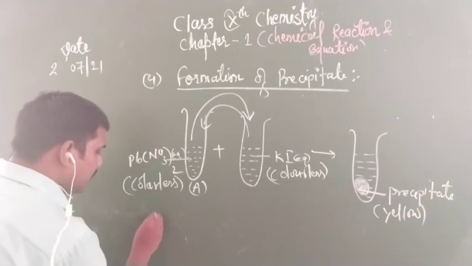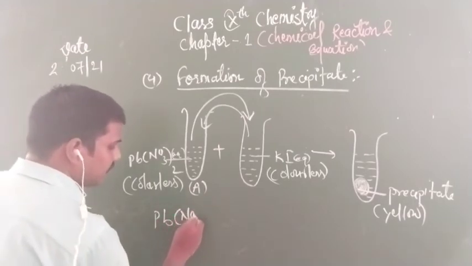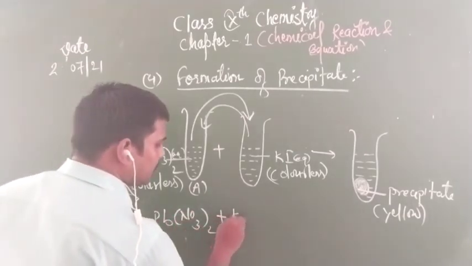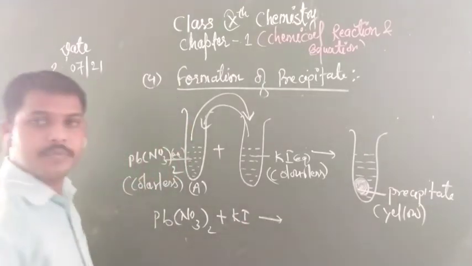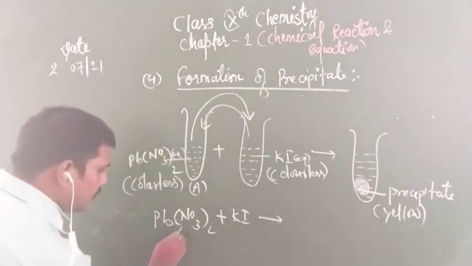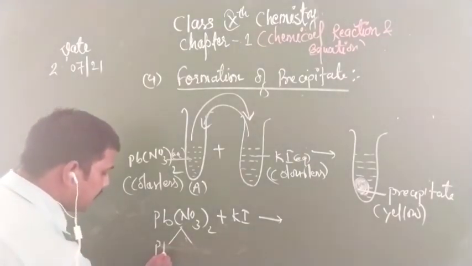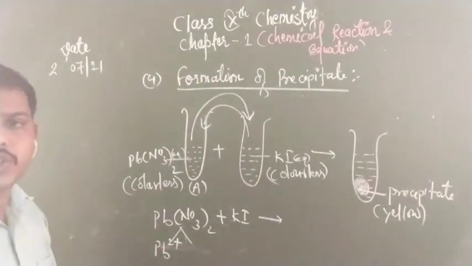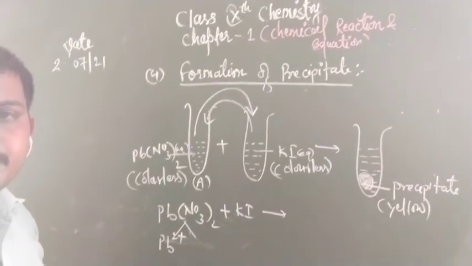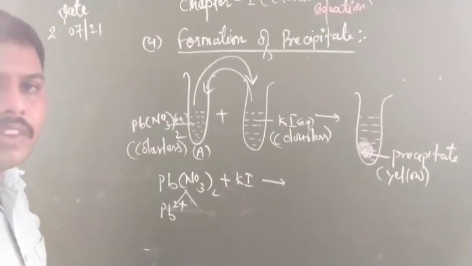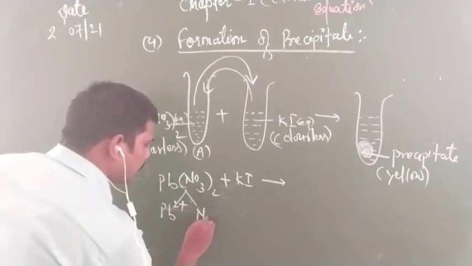Now lead nitrate and potassium iodide. Okay, so now children, when you break this compound, lead contains Pb2+, yes or not children, Pb2+ and NO3-.